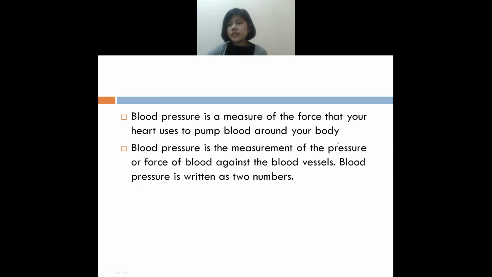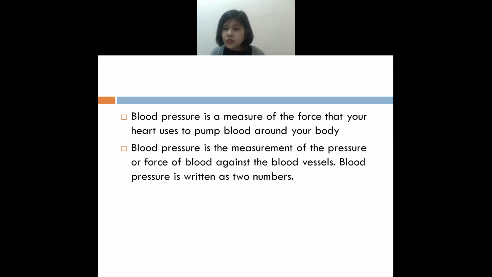Okay, please listen carefully, everyone. So blood pressure means what? Blood pressure means the force when the blood is forced into the heart. Understand? It means when the heart pumps the blood and it goes on circulating to the different parts of your body.